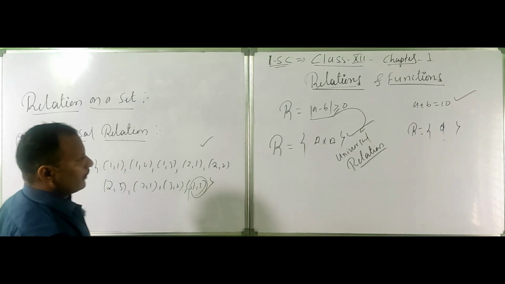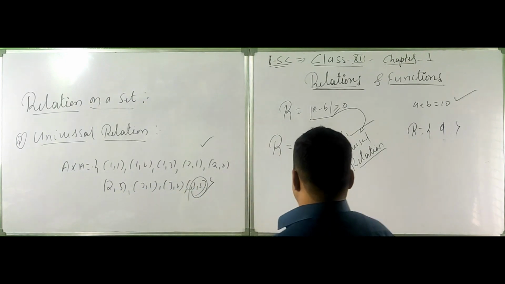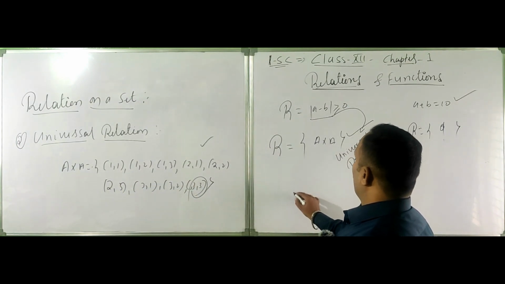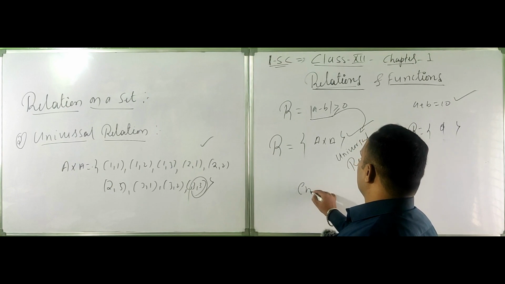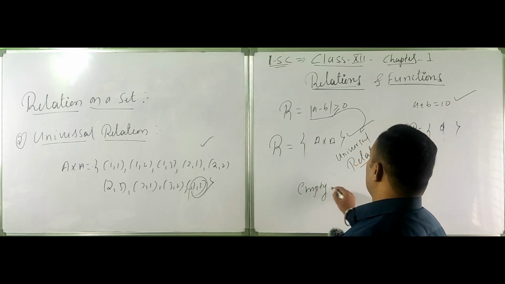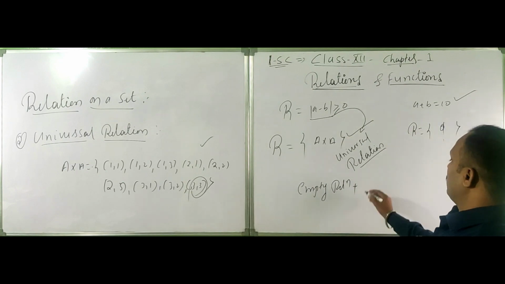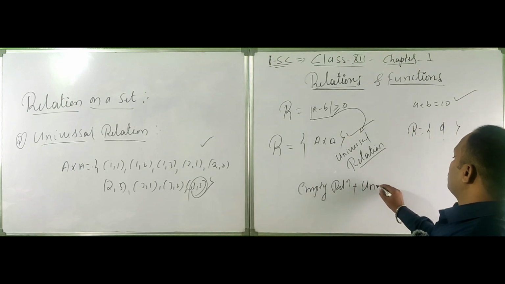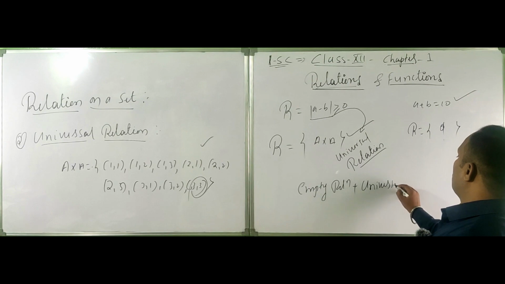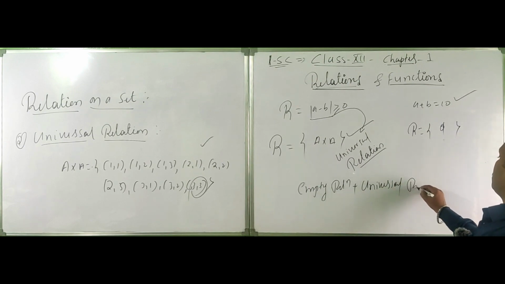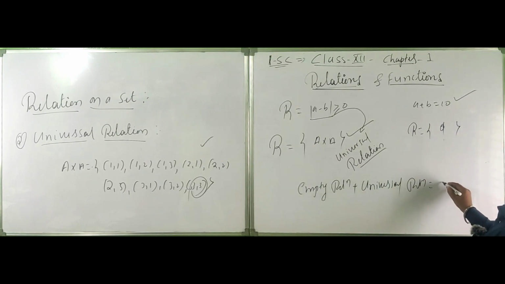Then they give us the empty relation, plus the universal relation, both called the trivial relation.